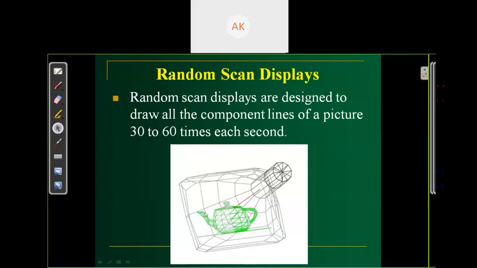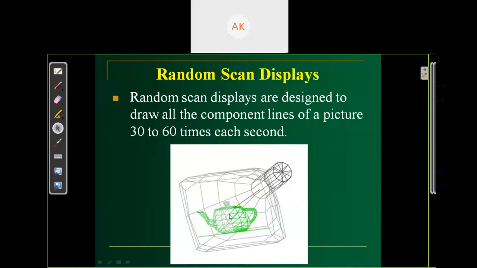Like this, if you want to display this kind of image in the form of lines, we just store each line's initial point and last point, apply some line equation, and draw the image. Random scan displays are designed to draw all the component lines of a picture 30 to 60 times each second. Suppose there are 1,000 lines, and the refresh rate is 30 to 60 times each second.